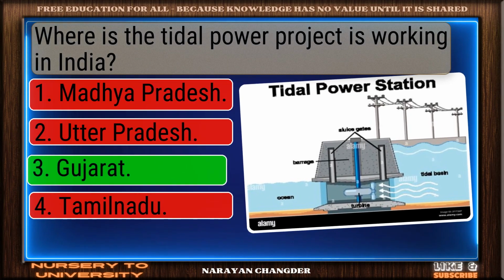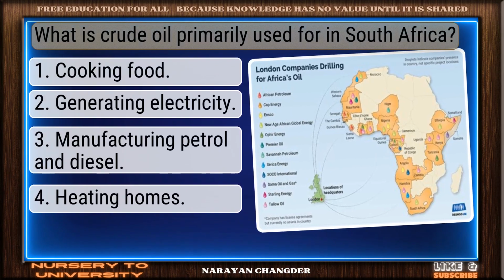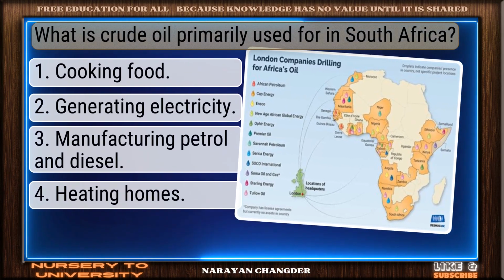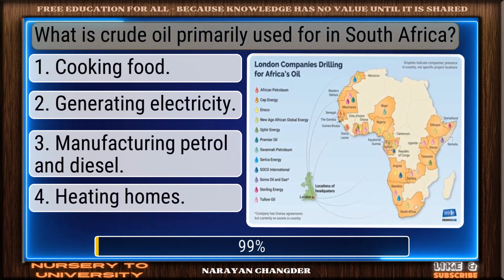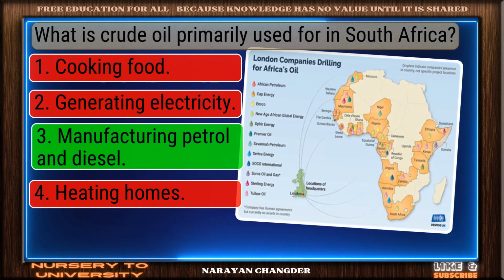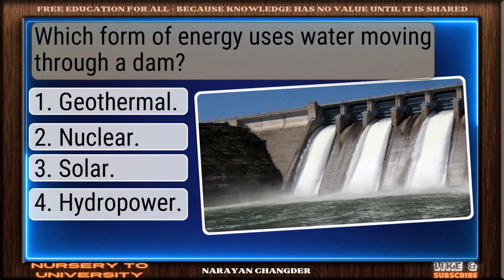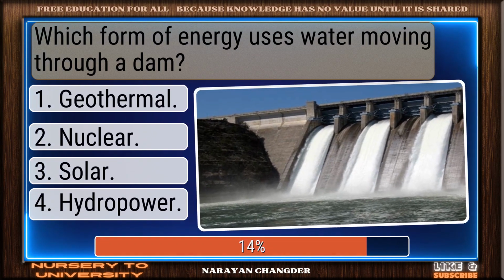Well reasoned. Gujarat is correct. What is crude oil primarily used for in South Africa? You chose manufacturing petrol and diesel. Correct. Which form of energy uses water moving through a dam?